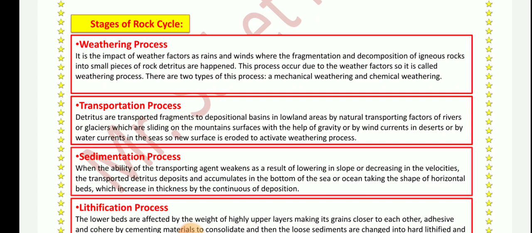So transportation means transporting the fragments formed by the effect of weathering, which we explained as chemical weathering or mechanical weathering, then to deposition basins, forming layers of sedimentary rock.